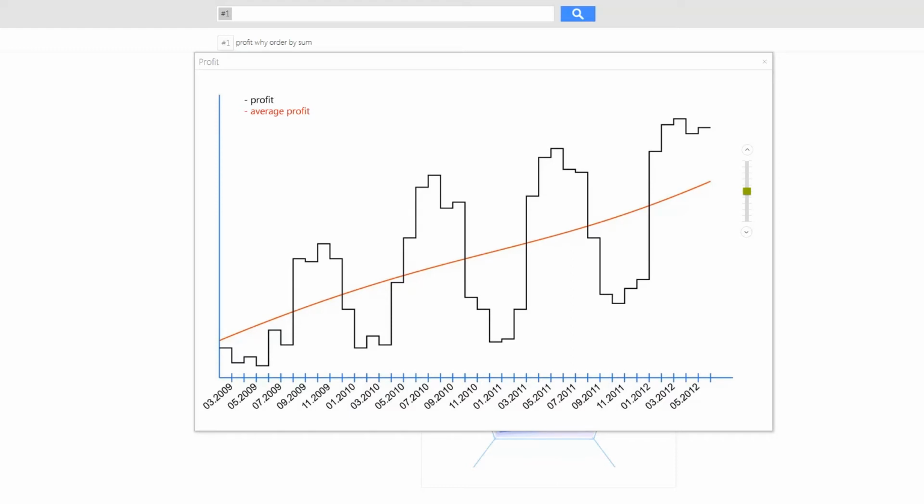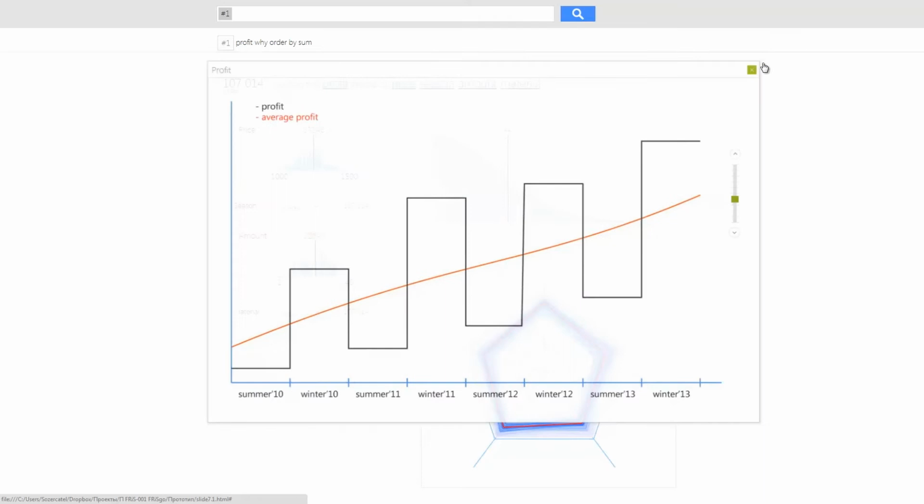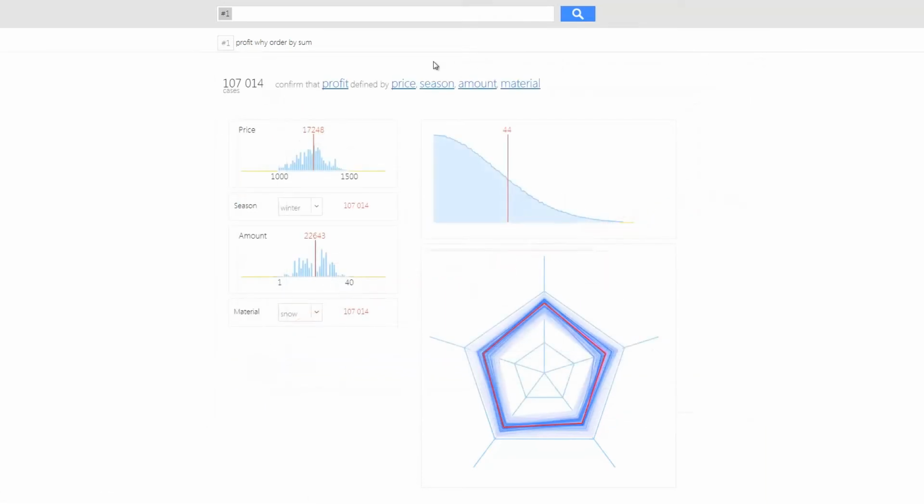Just as expected, the sales of snowmen made of snow have a seasonal character. This becomes even more obvious when we reduce the timescale. It is clear that profitability of this particular segment steadily grows each year. It looks like the customers are getting used to buying such winter decorations for their front yard. It appears that this segment is okay. Now let's get back to our initial search results to carry on with our investigation.